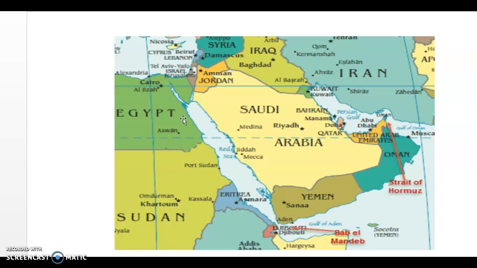So now you need to remember the countries' capitals. Sana'a is the capital of Yemen, Riyadh is the capital of Saudi Arabia, Cairo is the capital of Egypt, Khartoum is the capital of Sudan, Asmara is the capital of Eritrea, and Djibouti city is the capital of Djibouti. So these are the countries, and these are the capitals, and this is Red Sea. So now I hope that you understood the countries' names and you will remember them forever, and you will not forget them in your exam.